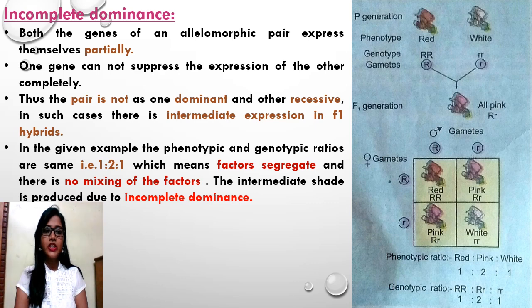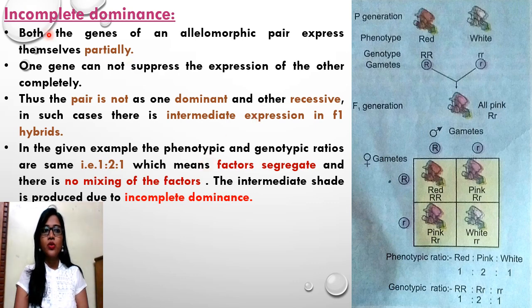While writing the answer on incomplete dominance, you have to write intragenic, interallelic, whatever condition you are going to talk about. That will be the introductory part of your answer. Apart from that, you have to write the notes. Now these are some notes I have provided. You can write them in your own words, and the example is important while writing the answer.